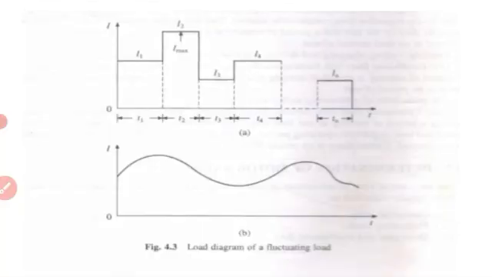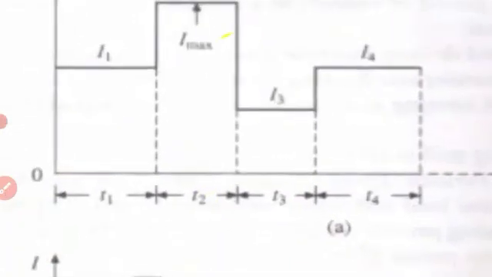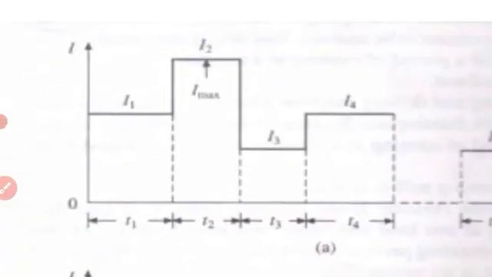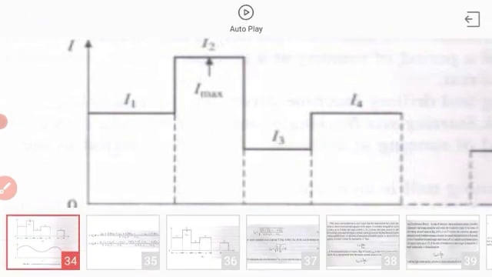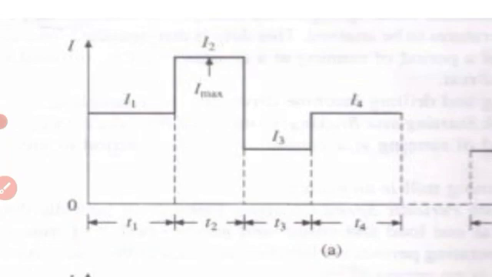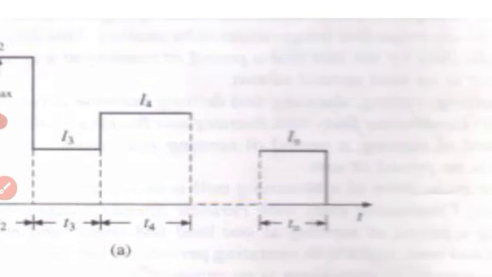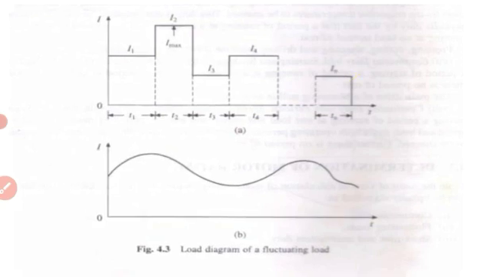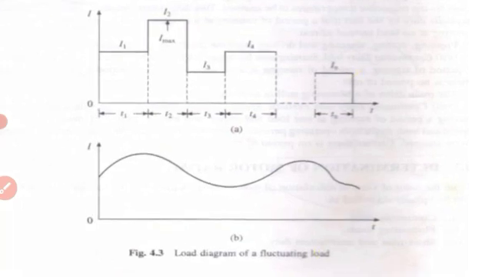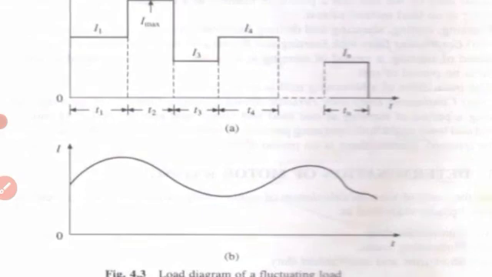You can see here this is the current I1, duration T1. Similarly, loading may occur again so that the current increases, I2 for time T2. When load is reduced, you can see I3 current and T3 time. The current decreases in this area for time T3, then increases again for T4, and like that it continues till current In and time Tn. This is the load diagram of fluctuating loads.